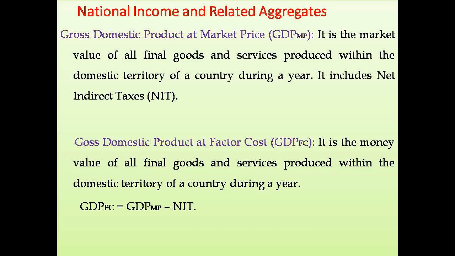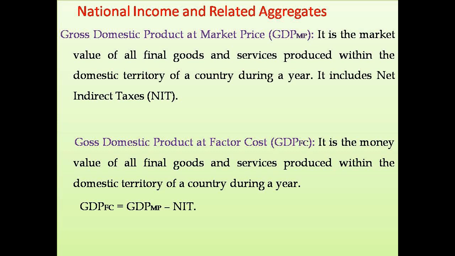Okay. Now let us discuss the various aggregates connected with the national income. We will start with the gross domestic product at market price. See, gross domestic product at market price is the market value of all final goods and services produced within the domestic territory of a country during a year.